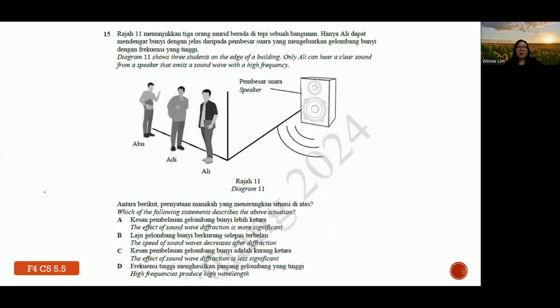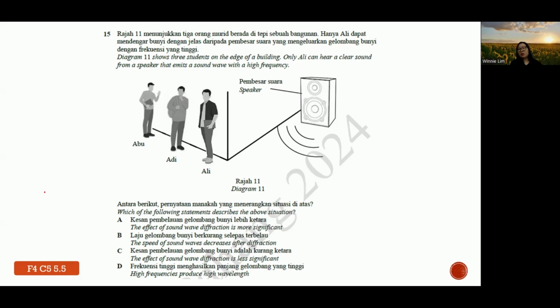Okay, next one. Diagram 11 shows 3 students on the edge of the building. Only Ali can hear a clear sound from the speaker that emits a sound wave with high frequency, but Abu and the other can't really hear clearly. So as you notice, the boys are standing at the corner.